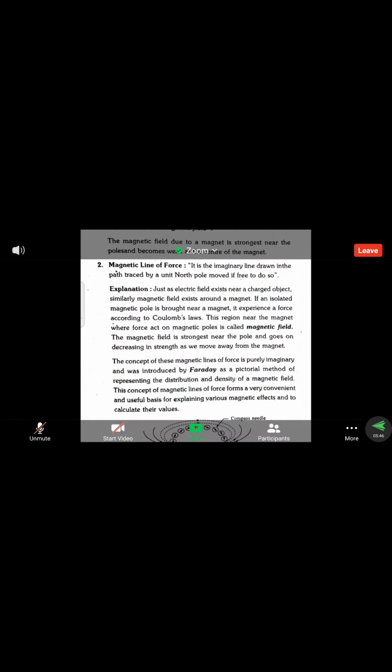If you join all the dotted points, we get a path or a line. The direction we get is from the north pole to the south pole. Because of that, we always assume the flux lines flow from the north pole to the south pole. These are imaginary lines. We cannot hear, touch, or experience the lines.